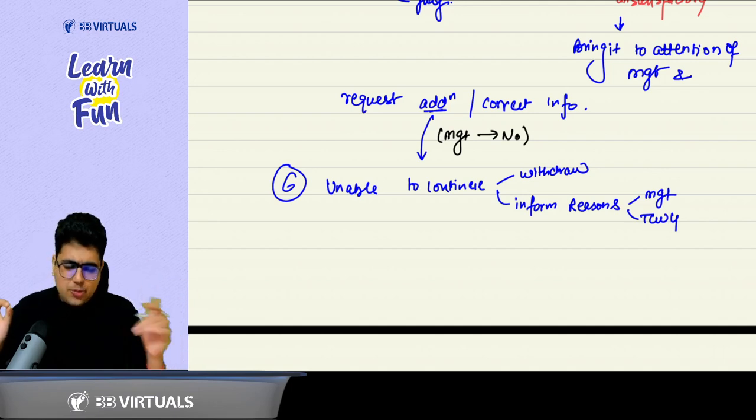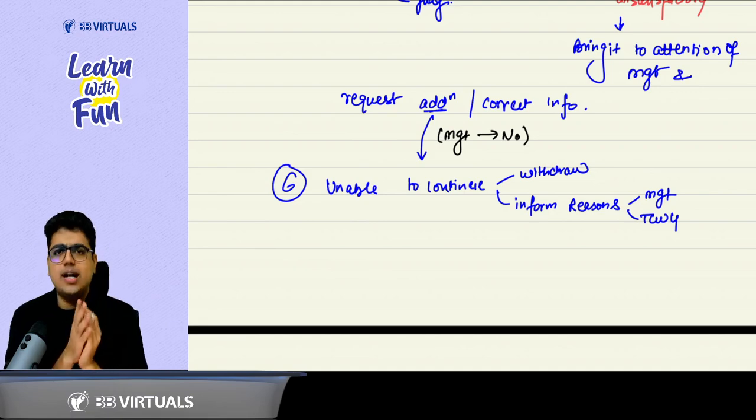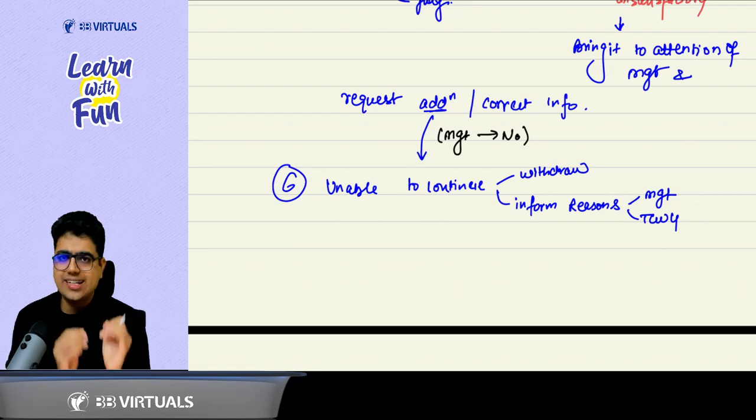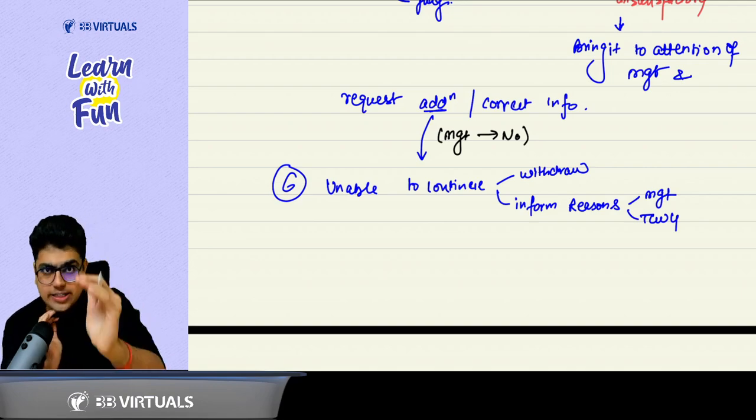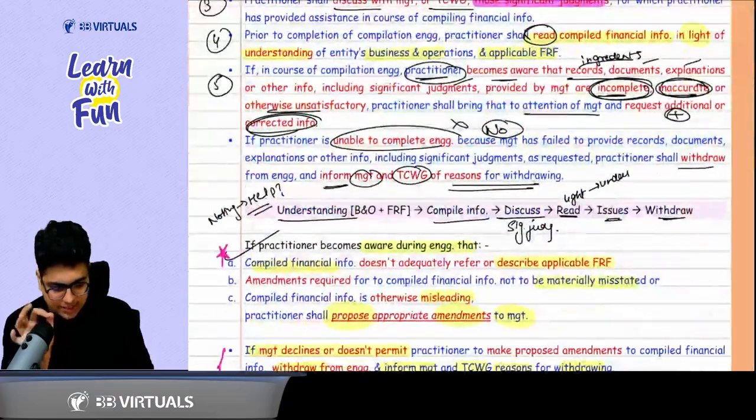Plus it says, last point which is not given here is, if the withdrawal is not possible under the law regulation, then you need to decide accordingly. That's it. Got it? Got it, sir. So this part of performing the engagement is also done.